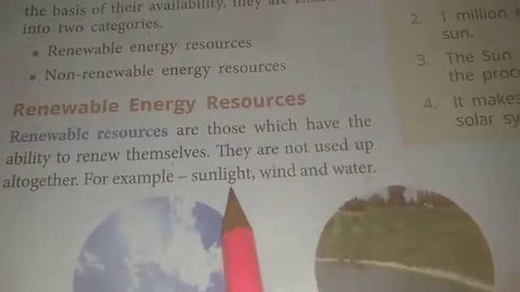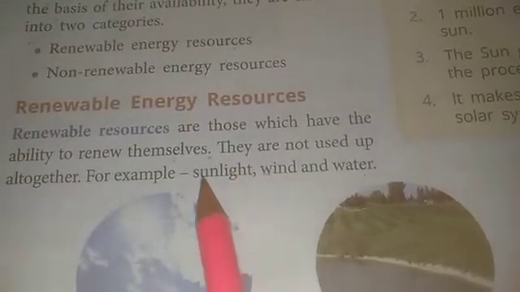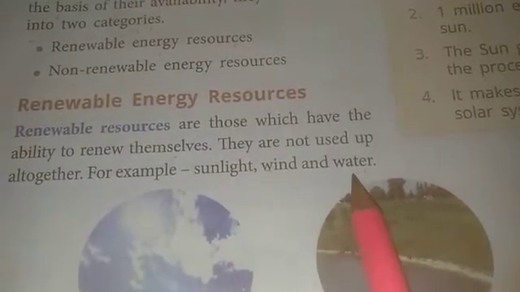For example, our sunlight, wind and water. We get the energy from the sun. That solar energy can be produced again and again from the sunlight. Similar with wind and water.